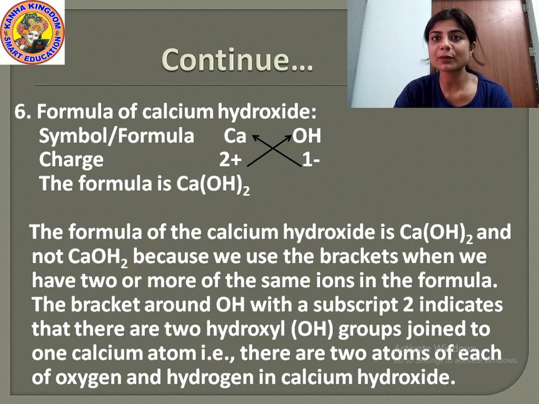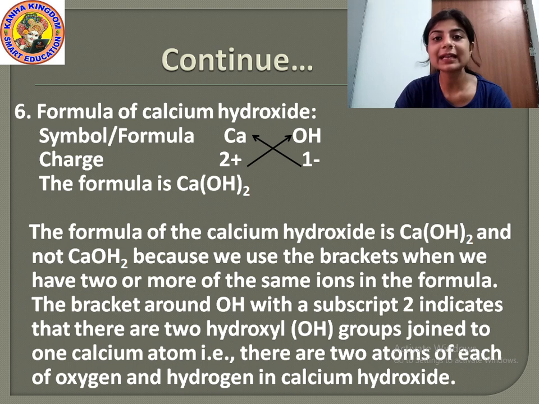Because the formula of calcium hydroxide is Ca(OH)2 and not CaOH2, because we use the bracket when we have two or more of the same ion in the formula. The bracket is around OH with the subscript 2. Subscript means the number that is written below, indicating that there are two hydroxyl groups forming the formula of calcium hydroxide.